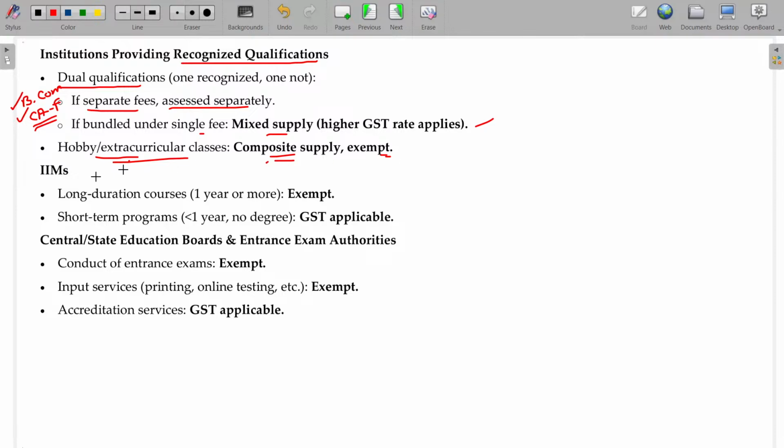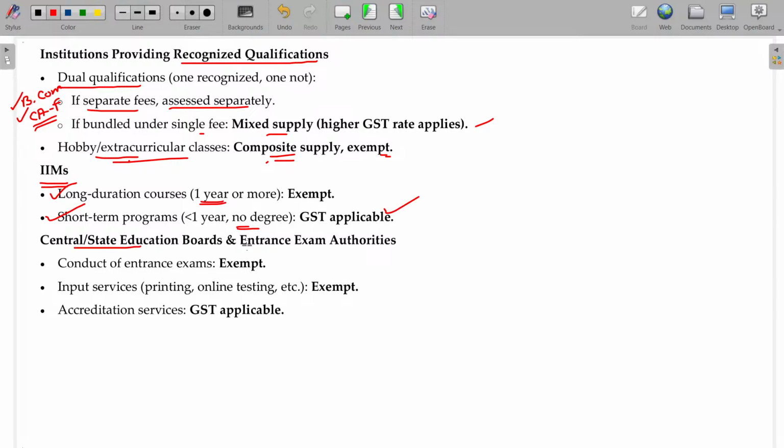Now, in case of IIM, Indian Institute of Management, long duration courses having duration more than 1 year are exempted. They have short duration courses also, issuing no degree, 6 months diploma courses, 3 months diploma courses, or 1 week certification courses where GST is applicable.